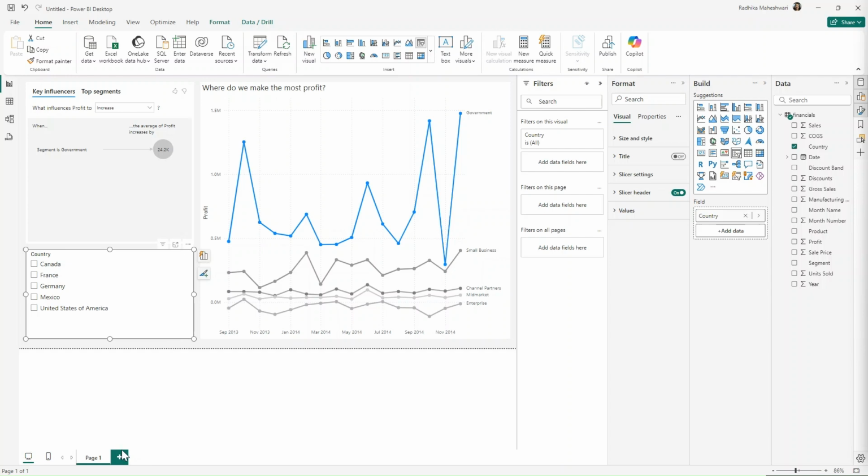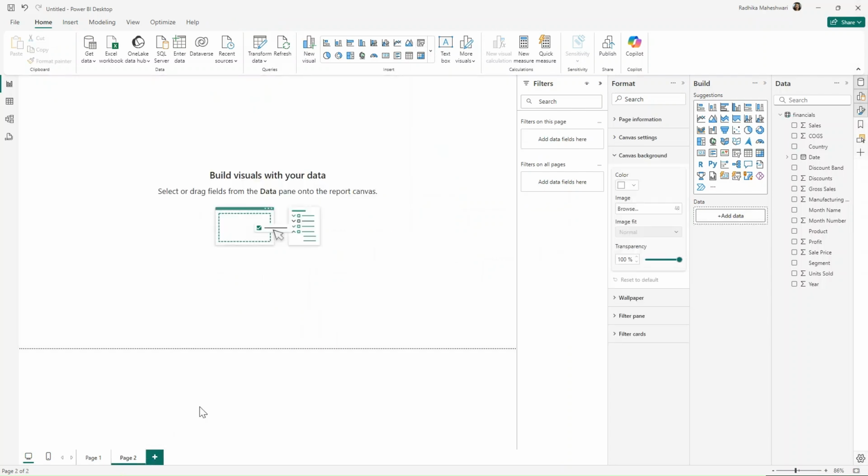Now for the second dashboard, I will create another page. So for that, I will click on this plus icon and create a new page. Now the first thing that we need to do is create a scatter plot. So I will choose scatter plot here.